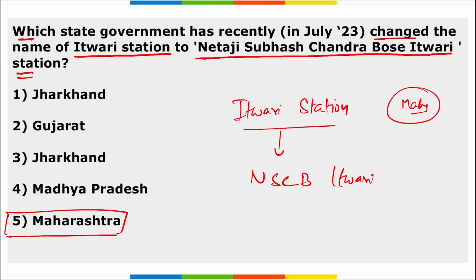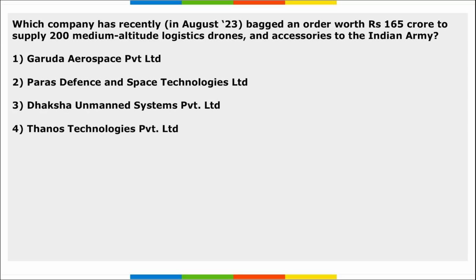Correct. Do remember this. Chief Minister Eknath Shinde, Deputy Chief Minister Devendra Fadnavis and Union Minister Nitin Gadkari played an important role in ensuring such a tribute could be paid to Netaji Subhash Chandra Bose. So coming back, Maharashtra state has this Itvari station and it was renamed to Netaji Subhash Chandra Bose Itvari station.